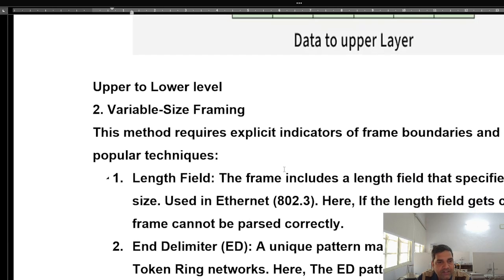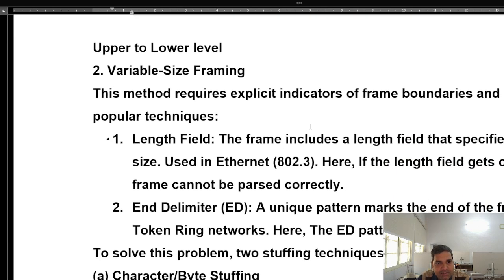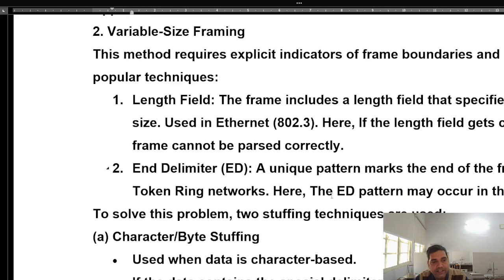Upper to lower level, variable size frame. This method requires explicit indicators of frame boundaries and includes two popular techniques. The first is the length field. The frame includes a length field that specifies the frame size, used in Ethernet technology. If the length field gets corrupted, the frame cannot be passed correctly. The second is the end delimiter, where a unique pattern marks the end of the frame, used in the token ring network.